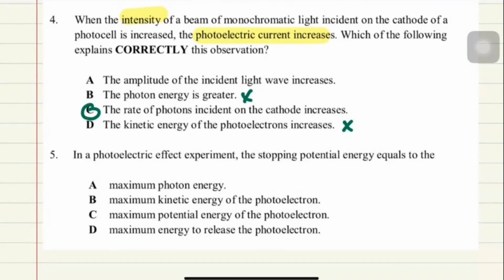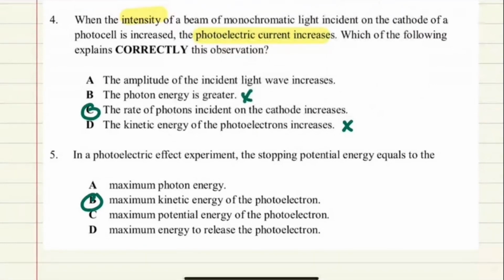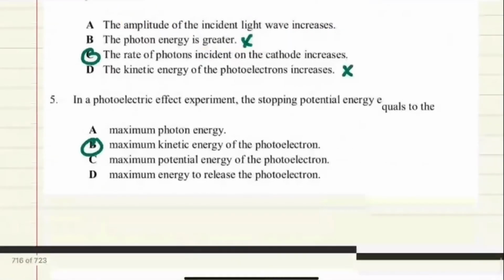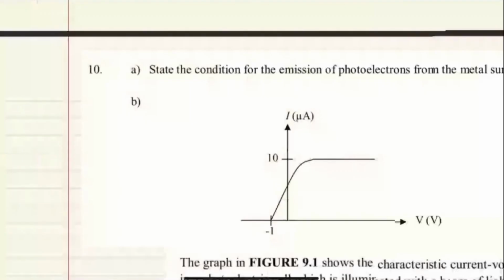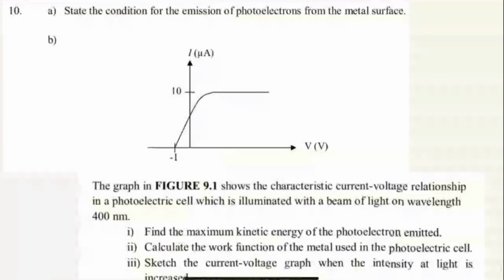Question number 5, in a photoelectric effect experiment, the stopping potential energy is equals to maximum kinetic energy of the photoelectron. Okay, so basically Kmax is equals to eVs. Okay, ada soalan for objective question? No, sir. Okay. So question number 6, 7, 8, 9 tu actually sama ada kita dah discuss ataupun memang soalan itu is about explanation. Yang tu semua kamu boleh tengok nota lah, macam definition and all, you can check with the notes.